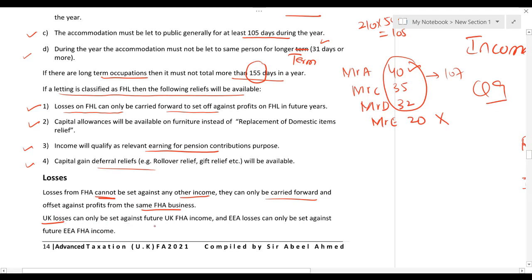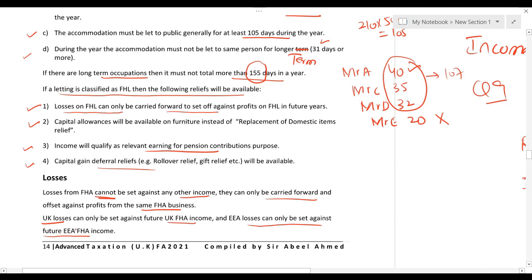UK losses can only be set against future UK furnished holiday income, and if you have, let's say, furnished holiday accommodation in the EEA, the European Economic Area, then losses can be set against future EEA furnished holiday accommodation income.